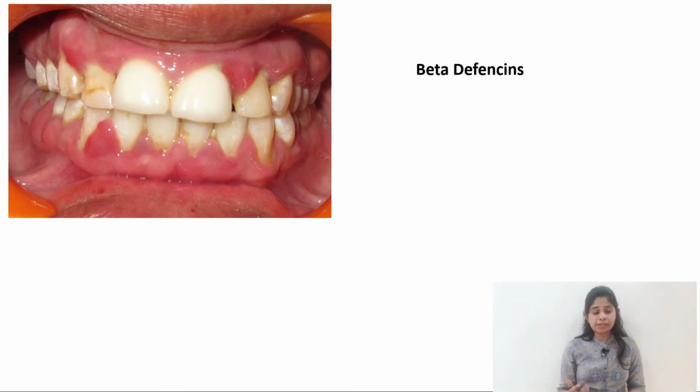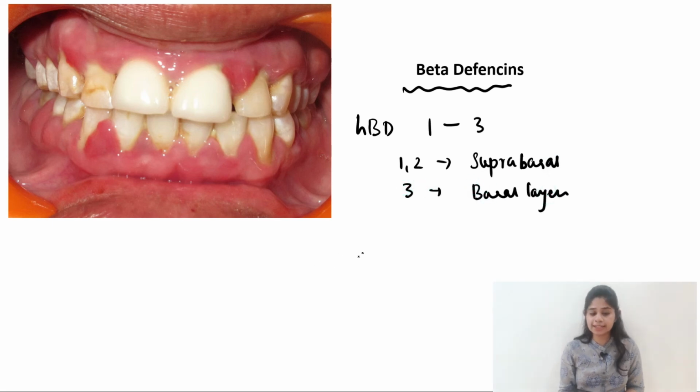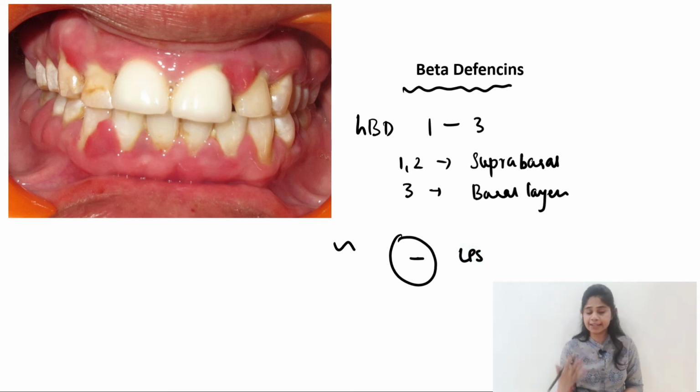Now talking a bit about defensins such as the beta defensin. Now the human beta defensin 1 to 3 is present in the oral cavity. 1 and 2 is associated with the suprabasal layers of the epithelium, whereas 3 is associated with the basal layers of the epithelium. Now similar to the cathelicidins, even the beta defensins act against the LPS of the gram-negative bacteria, and even they have a bactericidal action.